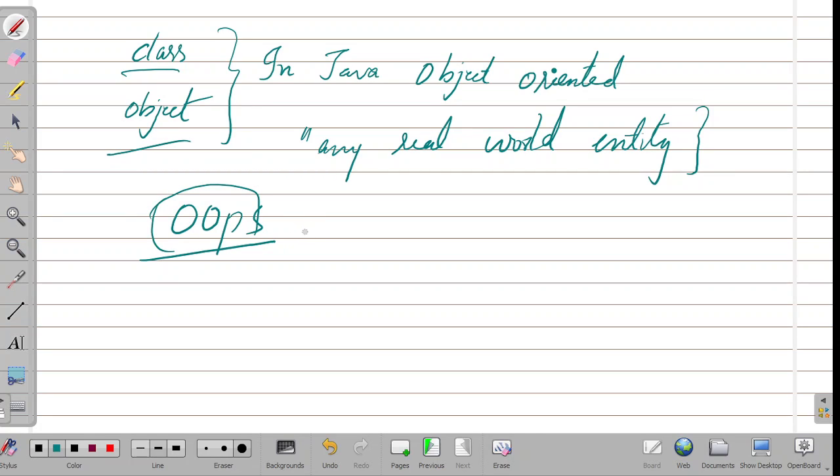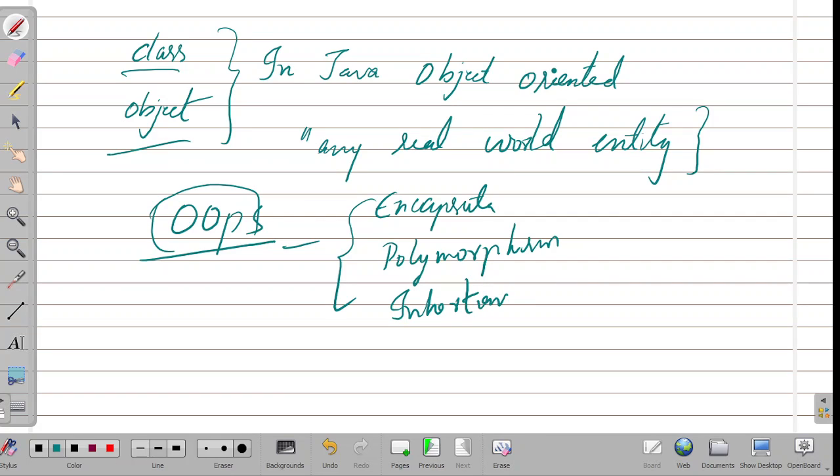In the OOPS concept, we are going to discuss what is encapsulation, what is polymorphism, and what is inheritance. These are all concepts we are going to discuss in the forward classes. This comes under the OOPS concept, and we will solve all these with programming examples.